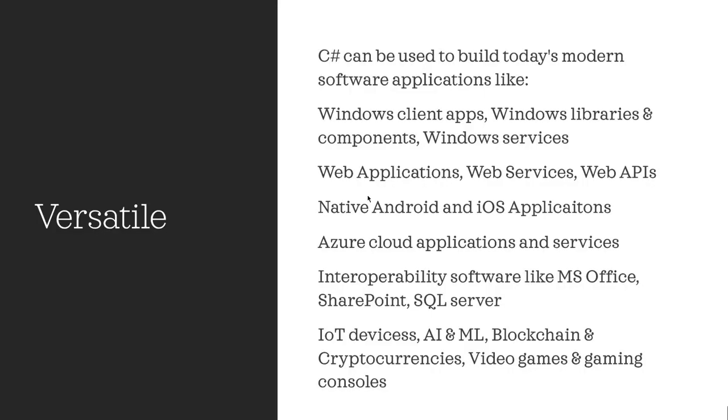So the fifth point is versatile. C# can be used to build today's modern applications. That means it is completely easy to work with the latest technologies, and it supports all the latest technologies or platforms. In versatile, the first point is that it supports all of today's software applications like Windows client apps, Windows library components, Windows services, any web applications, web services, and web API. You can also create native Android apps as well as iOS applications using C#.